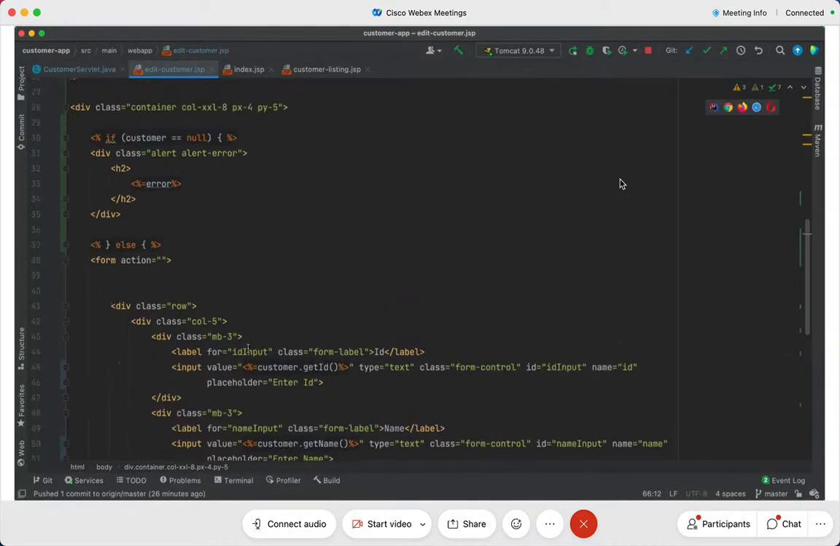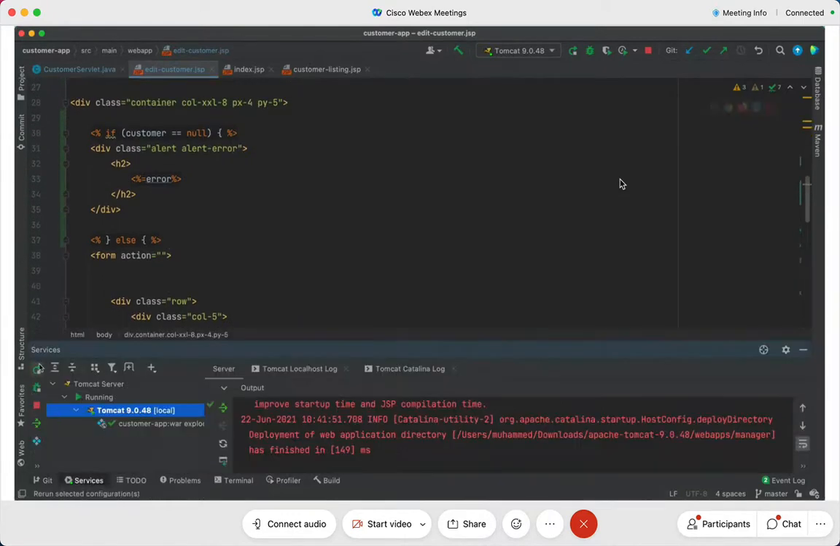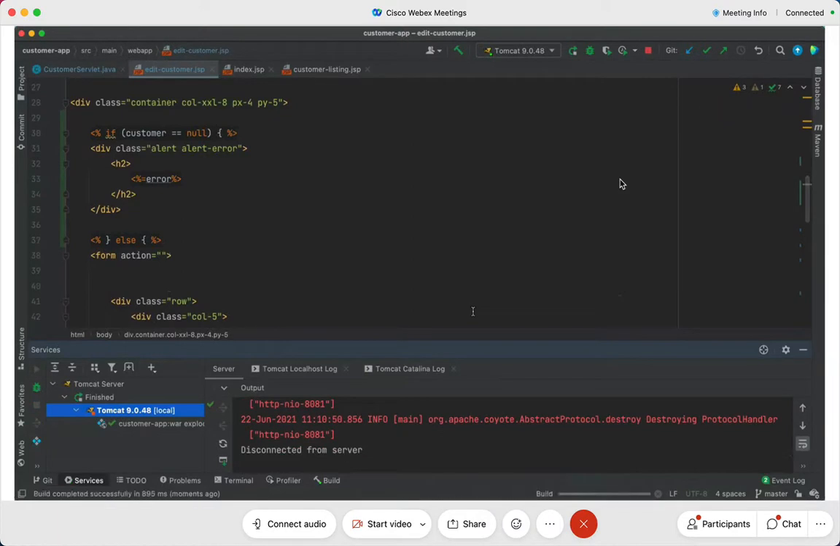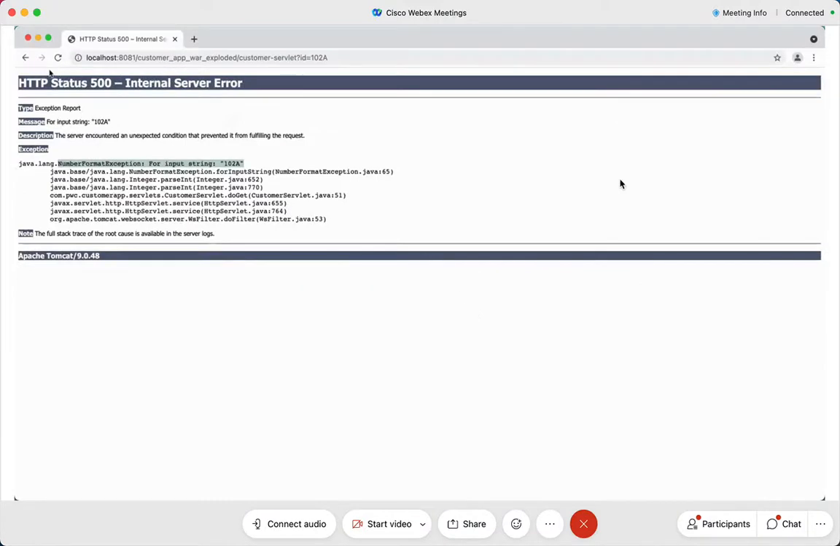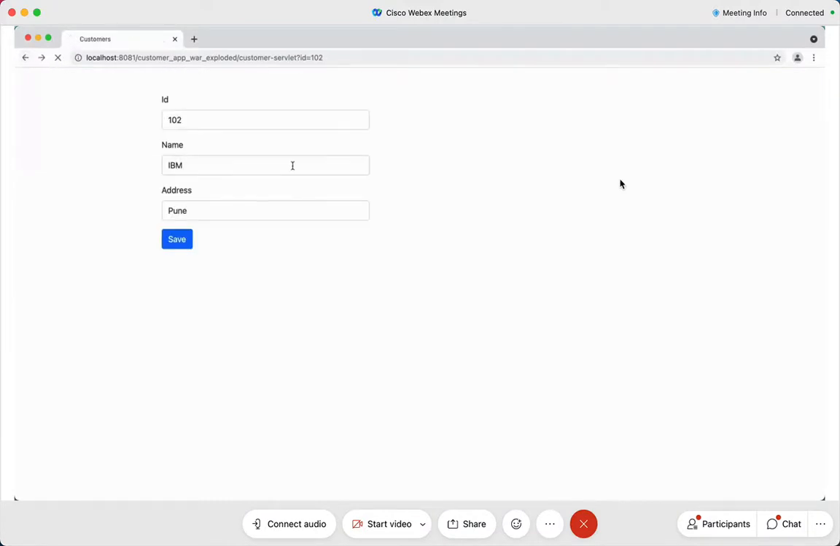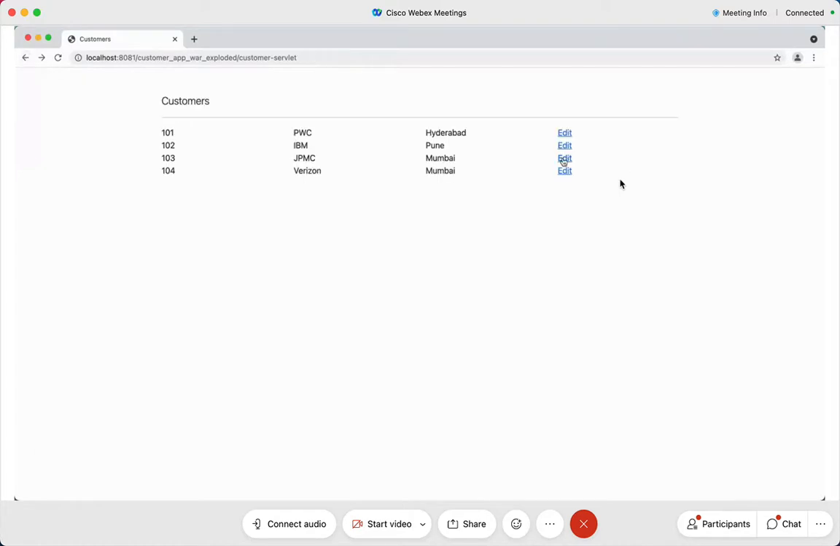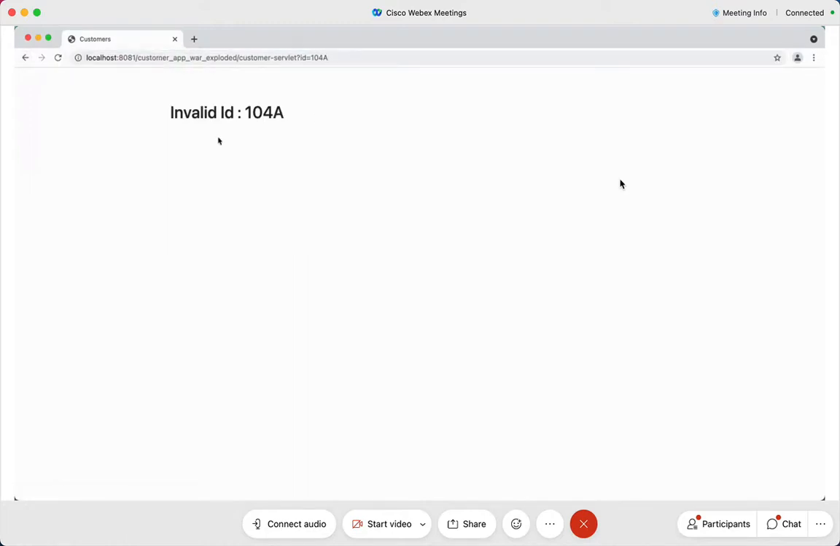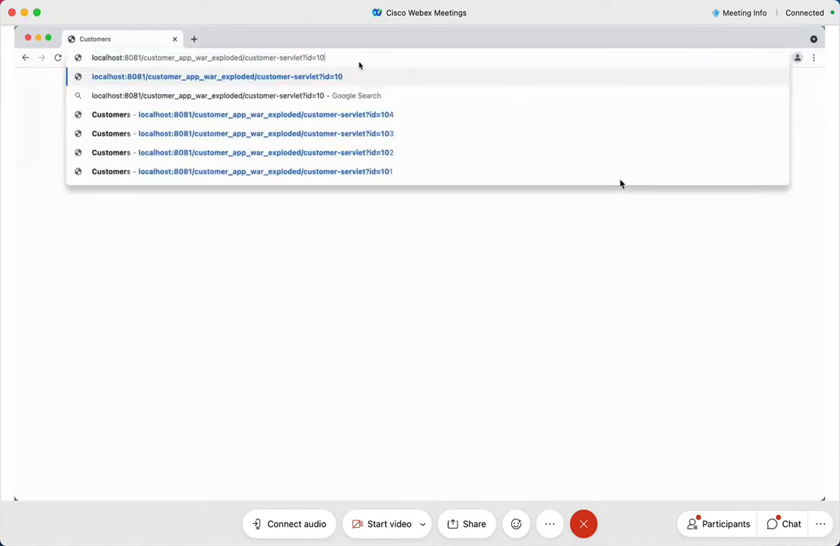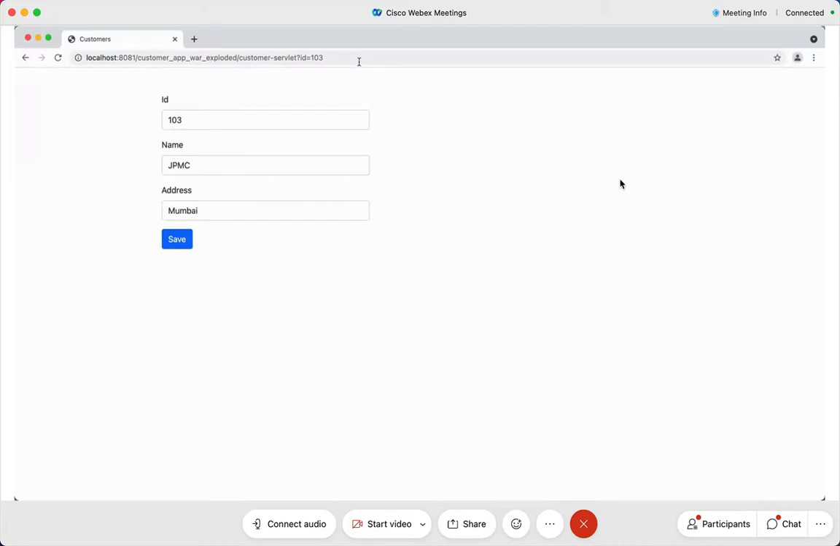Right, pretty simple stuff. Let me restart my application and see the results. See here. I go back and refresh. Okay, 103, I say edit 104, but if I say 104A and hit the enter key, I'll get invalid 104. Here you go, you can see that invalid ID and no form at all. But if I give 103 and hit the enter key, I get the form. See, super brilliant, isn't it?